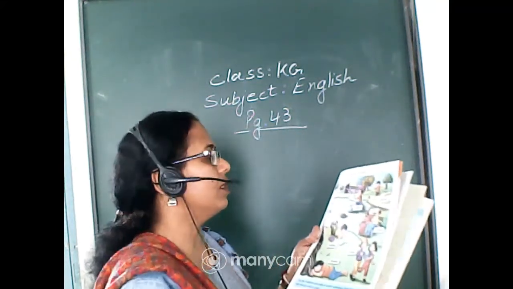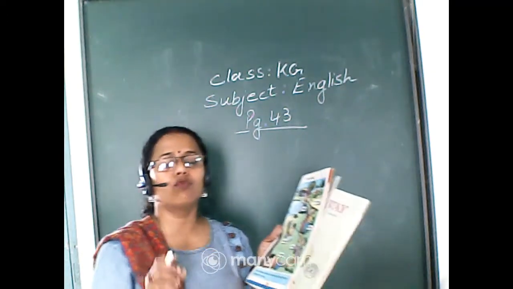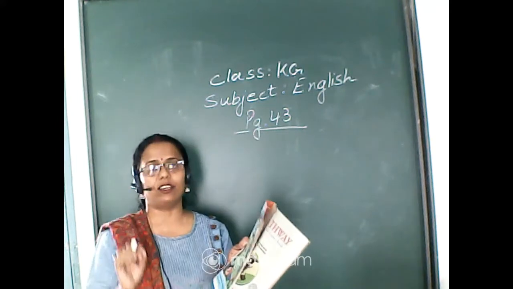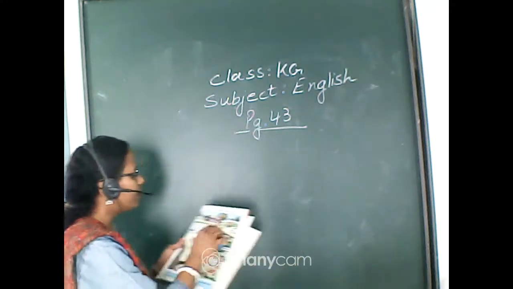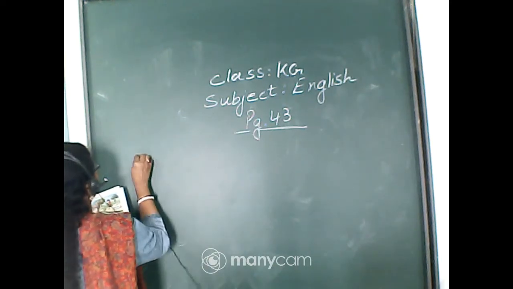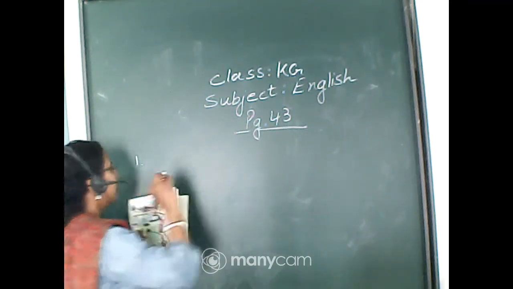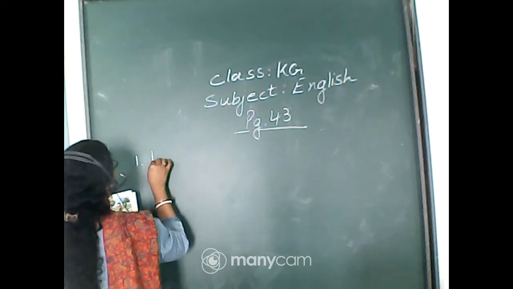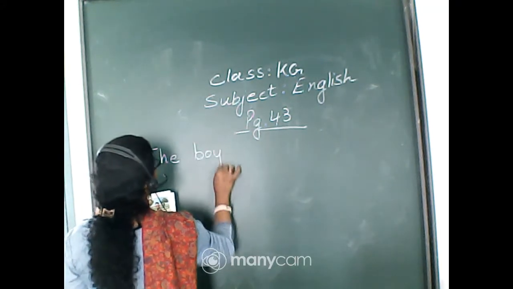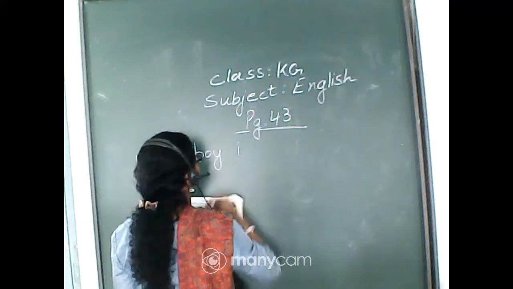Now students, if I give you this word, you can make simple sentences with this action word. Like one from the picture, I will write the sentence. You will also write it down in your copy.